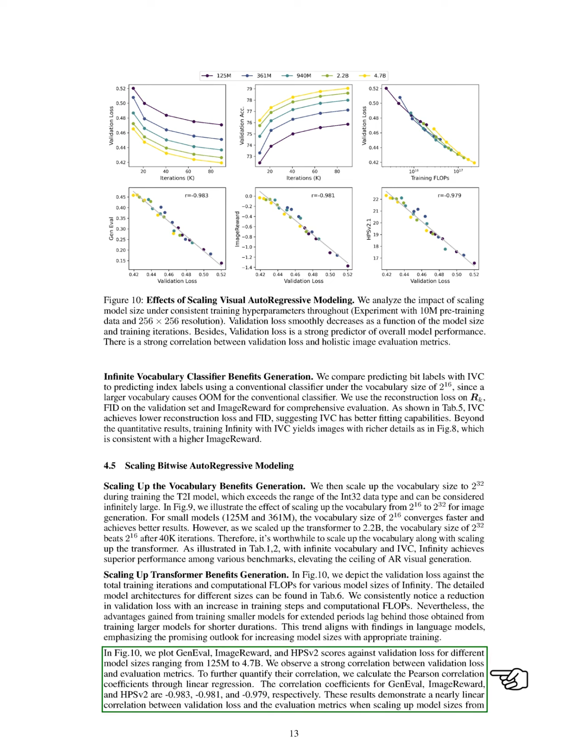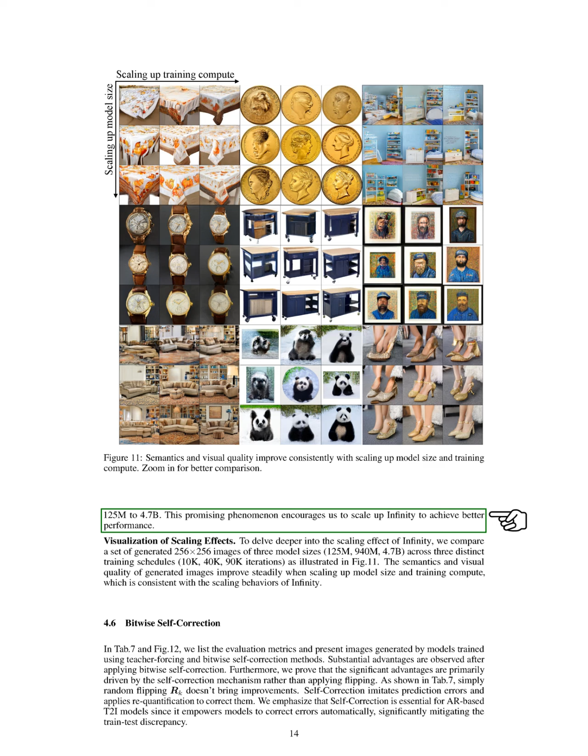To quantify the relationship between validation loss and evaluation metrics, we calculate Pearson correlation coefficients through linear regression. The coefficients for GenEval, image reward, and HPSV2 are very close to -1, indicating a strong linear correlation as we scale model sizes from 125 million to 4.7 billion parameters. This encourages us to further scale up Infinity for improved performance.